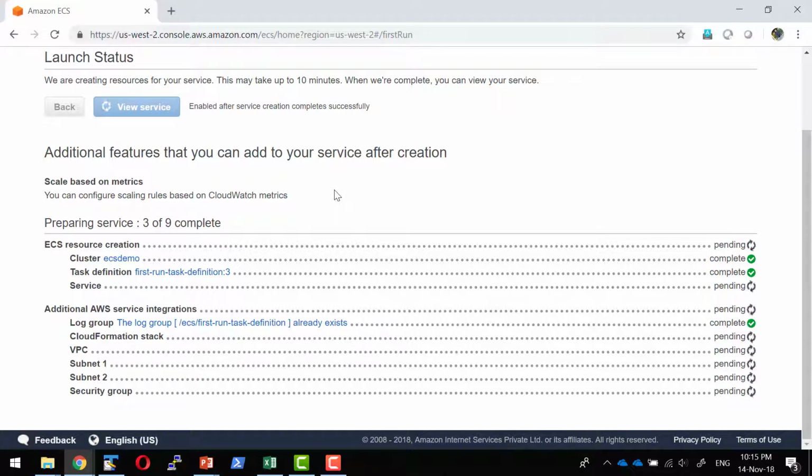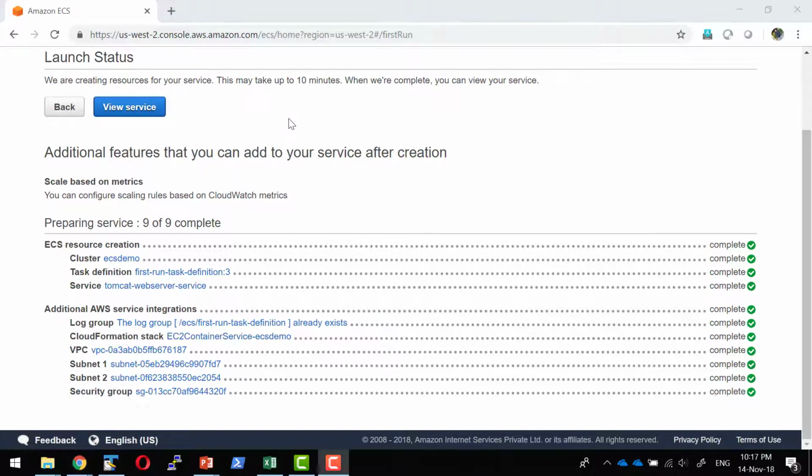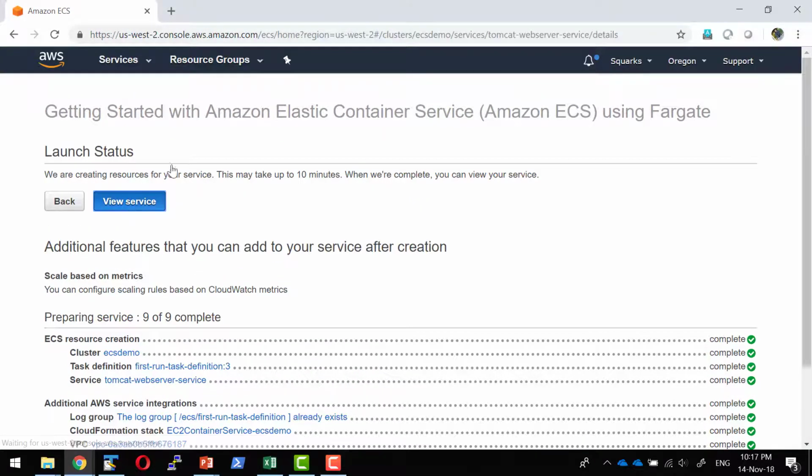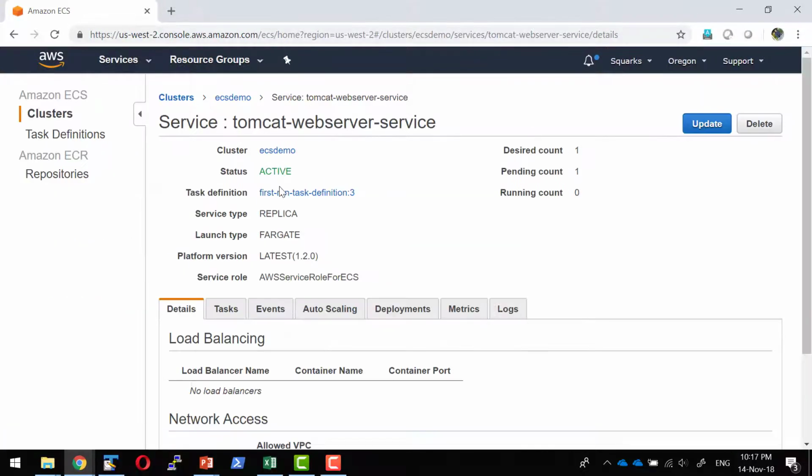We can consider this almost like a PaaS, platform as a service. The entire container platform is going to be provided. It works very similar to Docker, and basically it's a ready-made Docker offering from Amazon Cloud. The entire cluster is deployed and the service should be up and running. I can verify the details.